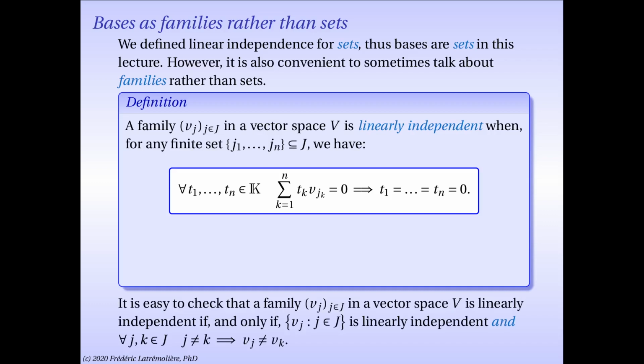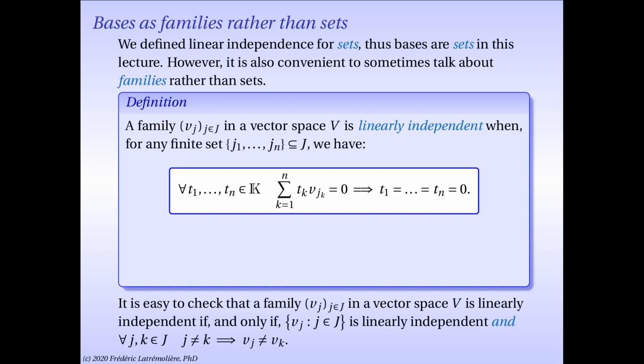So that's not a shocking definition, but I make a comment down there under my definition, which is, you have to be careful, there's a subtlety, but it's a very mild subtlety. It says that if you want to check that a family is linearly independent, it's the same thing as checking that the range of the family, which is a set, the set of all the vectors V sub j, is linearly independent, the set I've been discussing in this lecture, and that no two entries in your family are the same. Okay, that's the added piece.